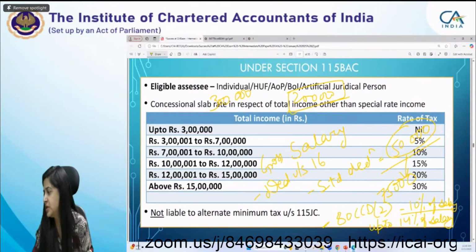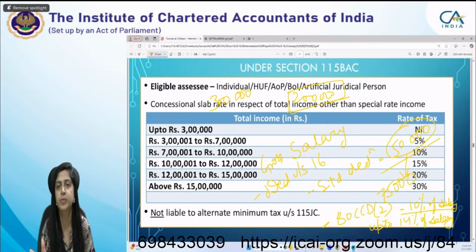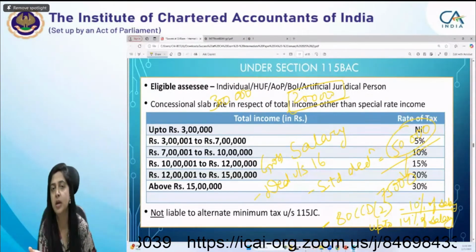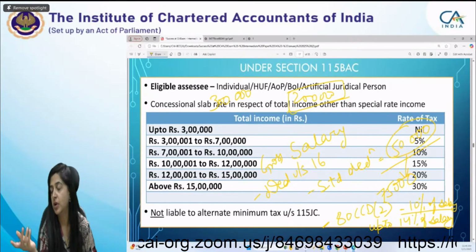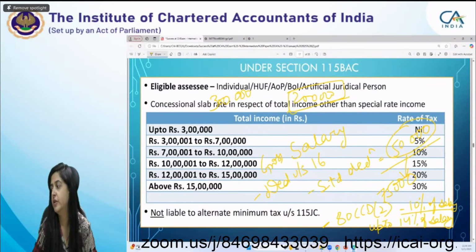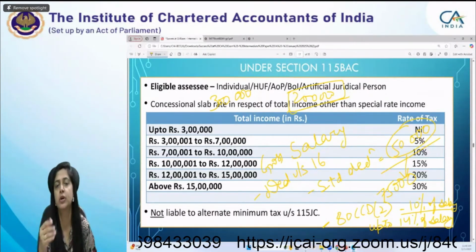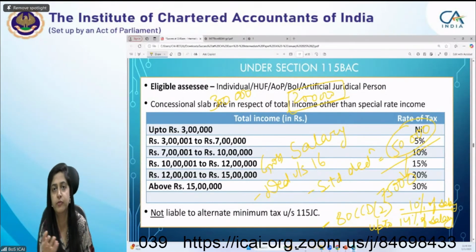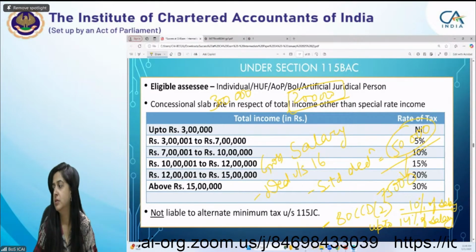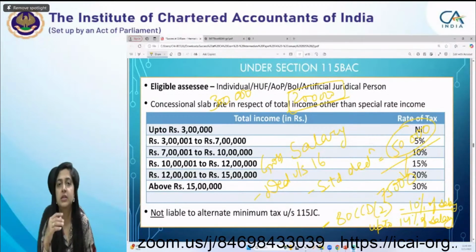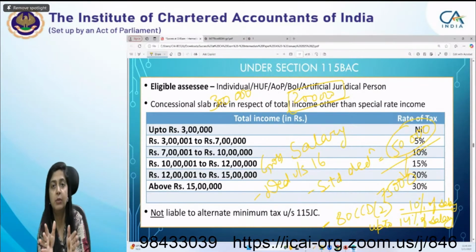Nilesh is asking about 80CCH. Nilesh, 80CCH is similar to your NPS in that, in the Agnipath scheme, the employee and the government have to contribute to the Agnipath scheme. So for that, deduction is available under section 80CCH. It's very specific because, as you know, the Agnipath scheme is not for all employees. It is for certain kinds of employees, so that is restricted to those employees only. So it's like the NPS deduction. I'm talking about the deduction part.